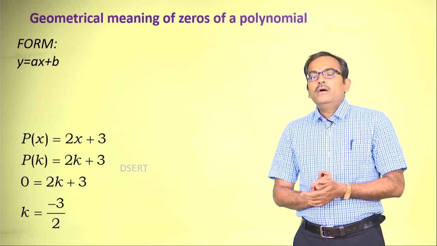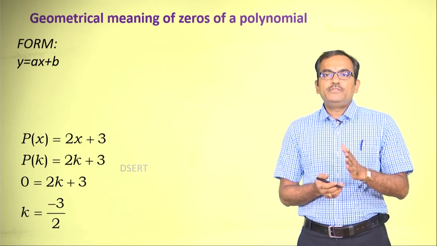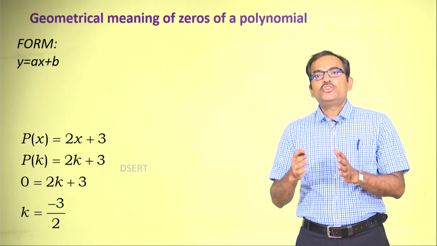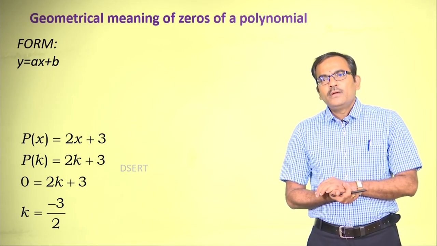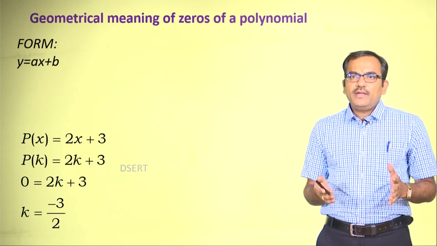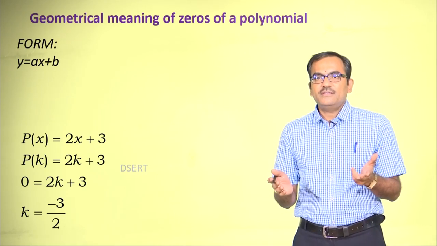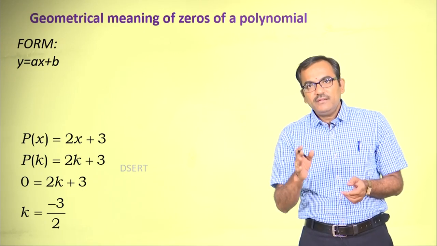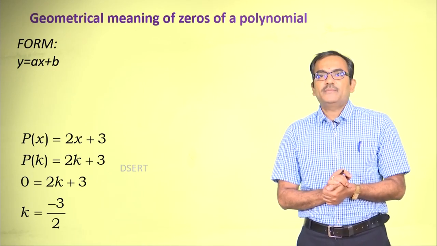My idea is to analyze this 0 of the polynomial in a geometric way. What is this geometric way? When I say geometric way, of course, it is concerned with lines and angles and also the curved lines. Particularly, I will be dealing with the geometric meaning in a Cartesian plane.